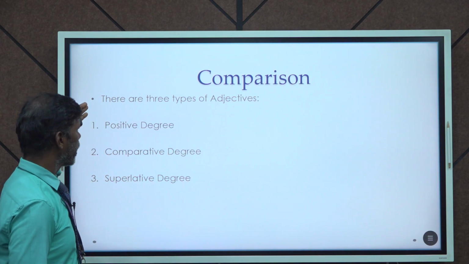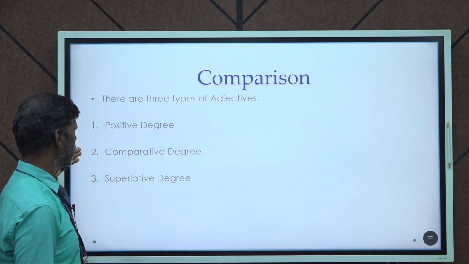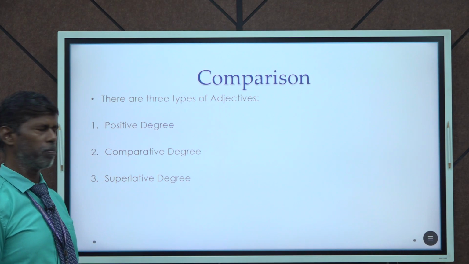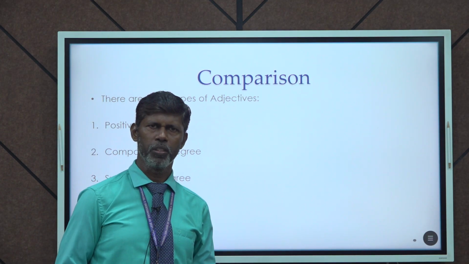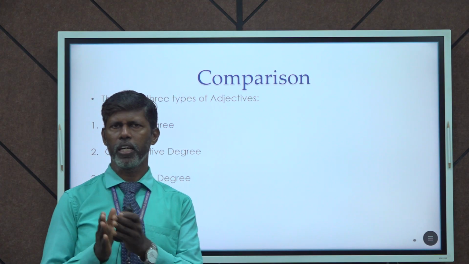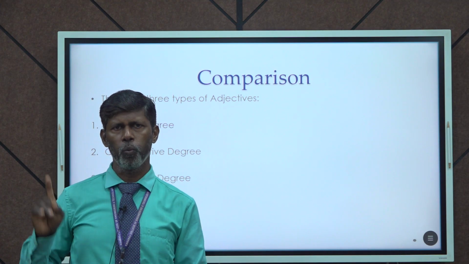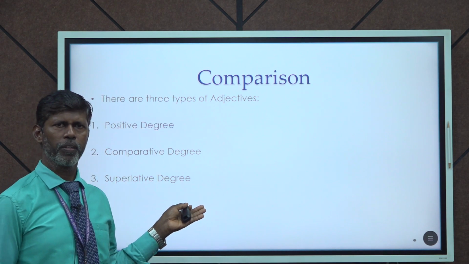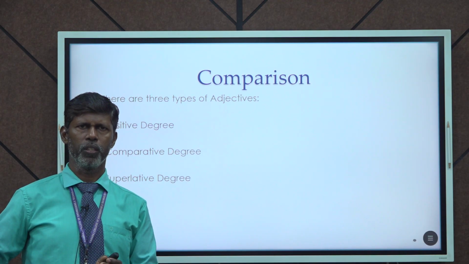The degrees of comparison are divided into 3 types. They are positive, comparative, and superlative. So why should I learn positive, comparative, and superlative? If you want to qualify a person alone, without other things, and you want to say only one thing, you go with the positive. Here we are stating only one person, we are not comparing with any other persons at all.